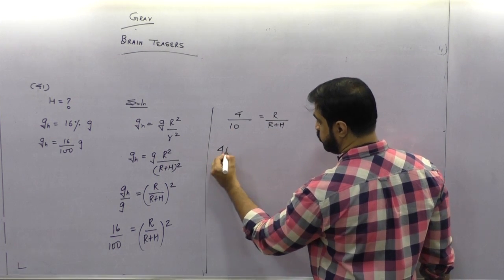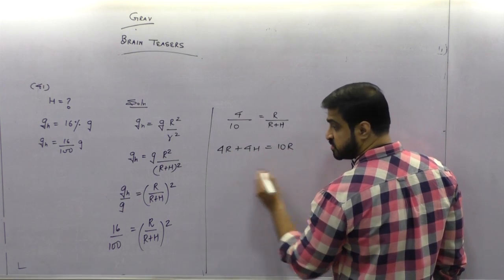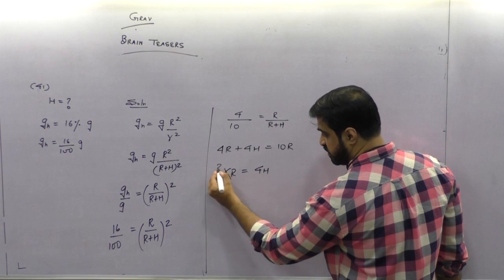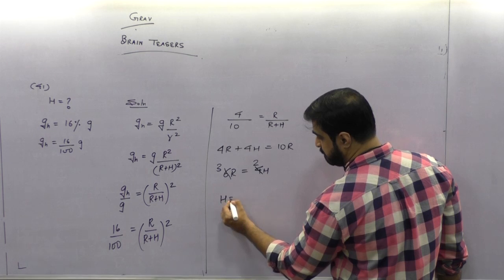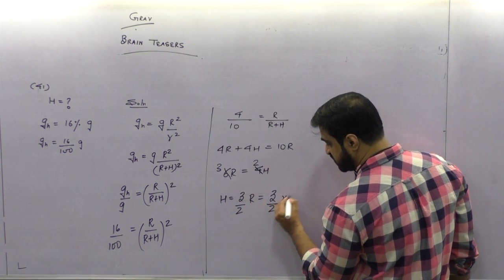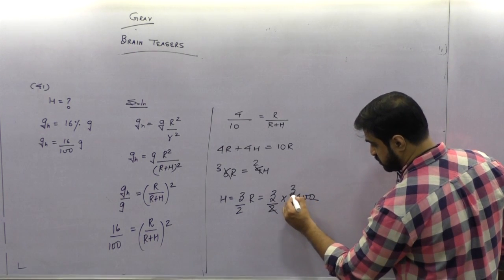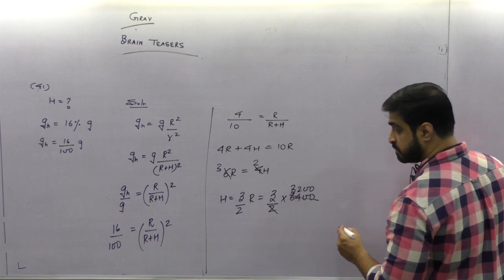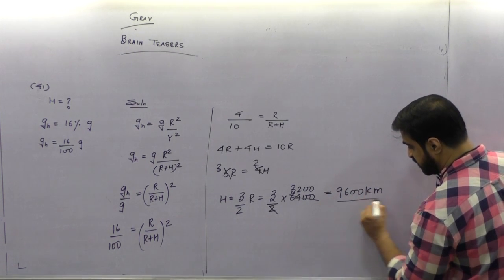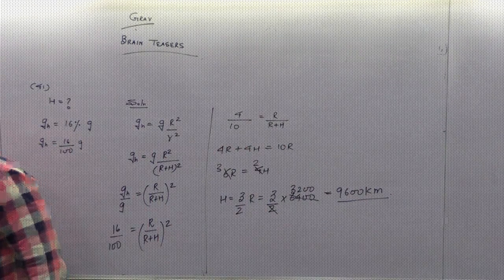Cross multiply, it will become 4R plus 4h is 10R. So 6R is going to become 4h. So this will become 3 and 2. So h will become 3 by 2 times of R. That is 3 by 2 times of 6400 kilometer. Yes or no? It will become 9600 kilometer above the earth surface. This is what? The height.